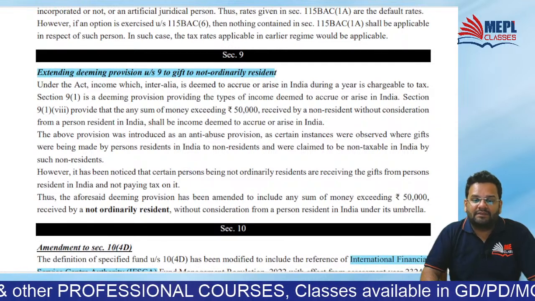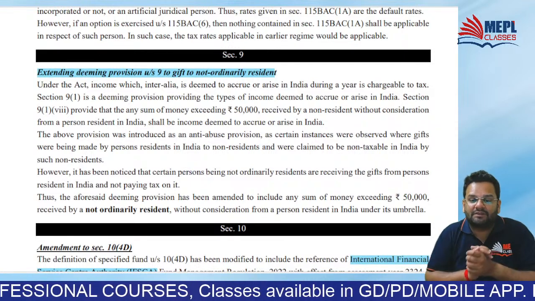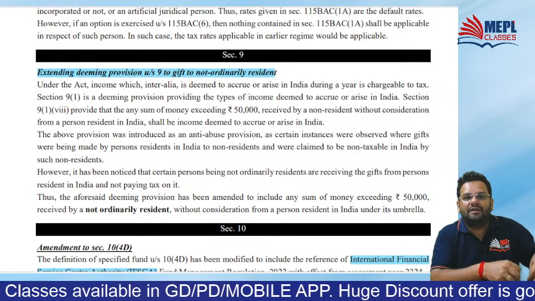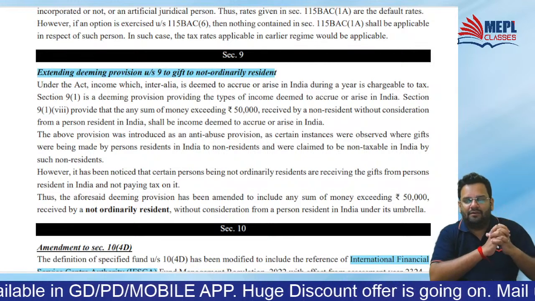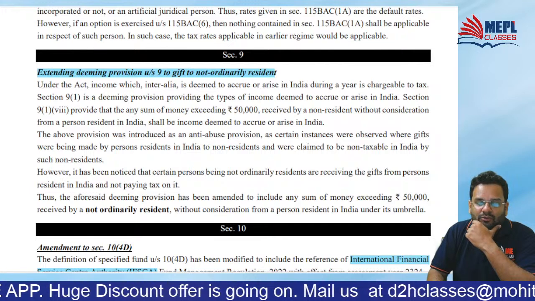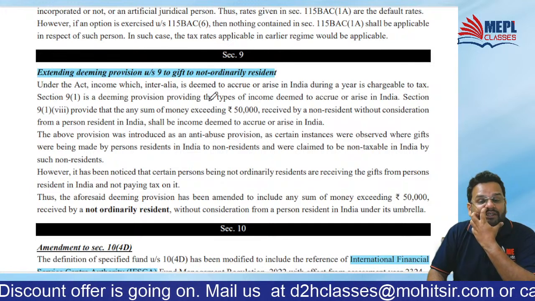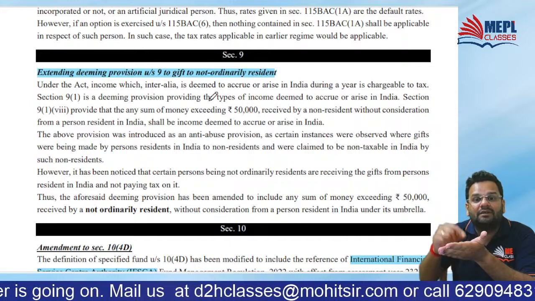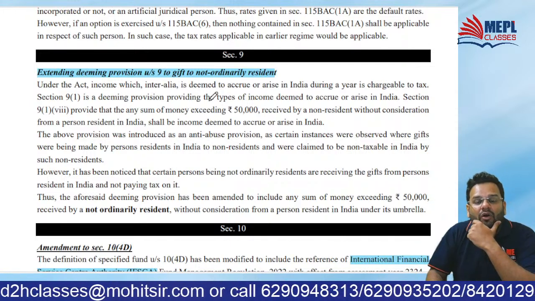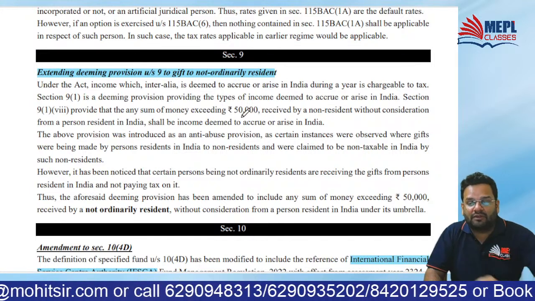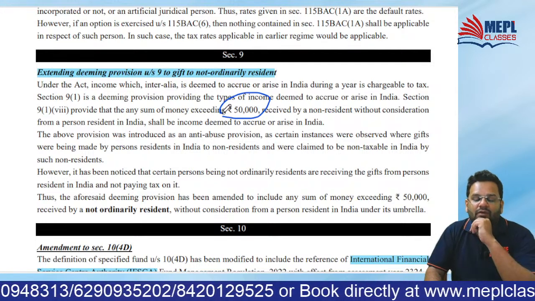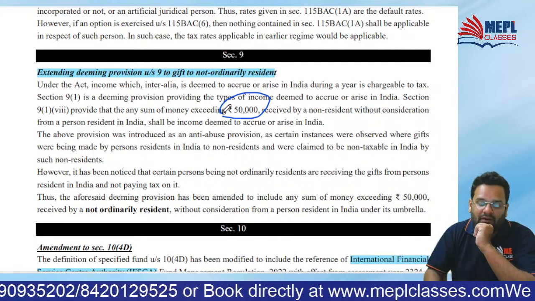So, extending deeming provisions under section 9. You know what is 9? 9 is income arising in India or deemed to arise in India. So this deeming provision has been extended to gift which is received by resident but not ordinary resident. So a resident but not ordinary resident receiving gift in excess of rupees 50,000 will now become taxable in India.